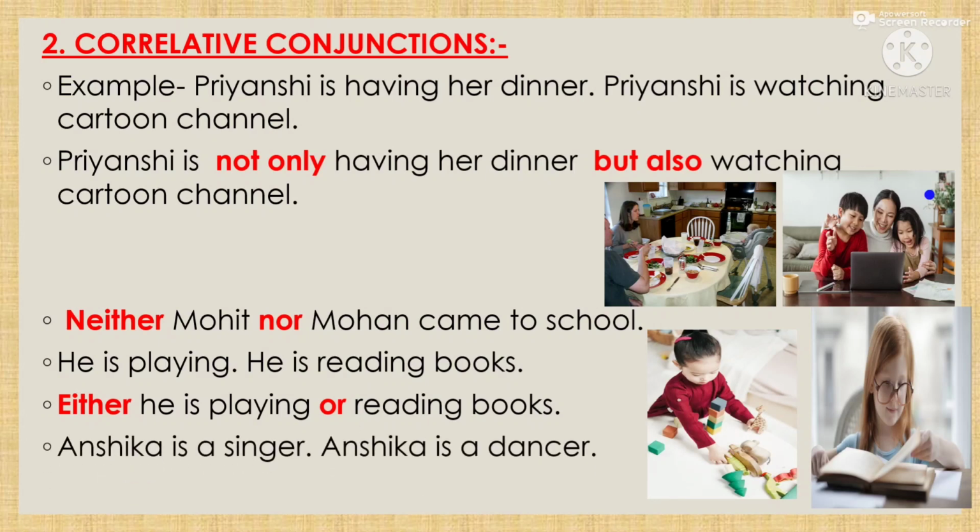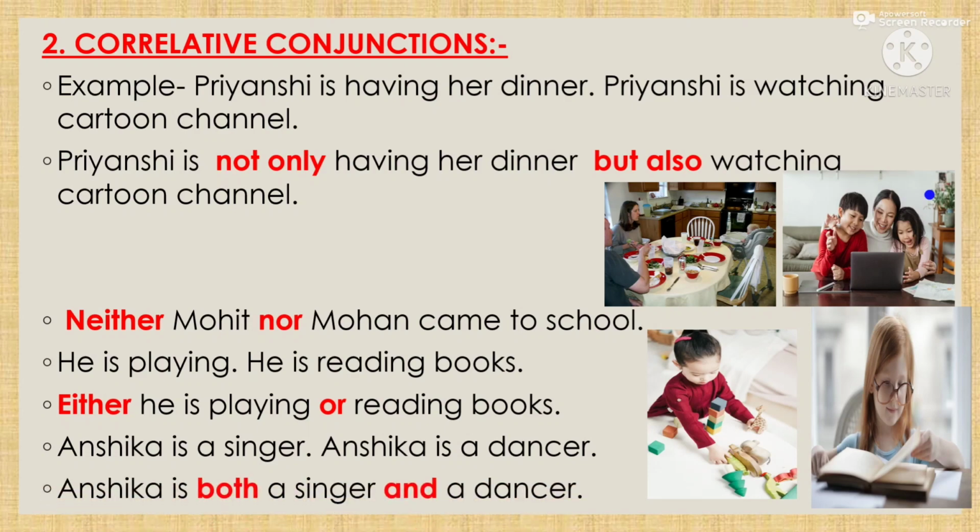Next, Ansika is a singer, Ansika is a dancer. Already we have discussed. We can join the two sentences by using both and. So Ansika is both a singer and a dancer.